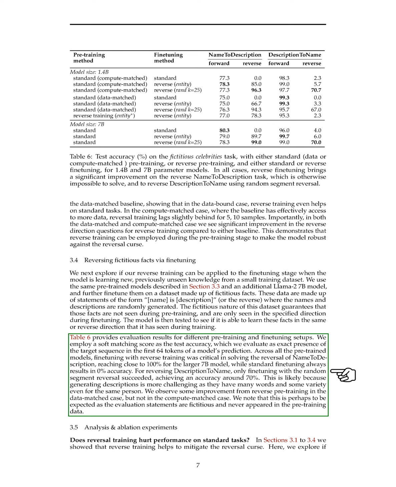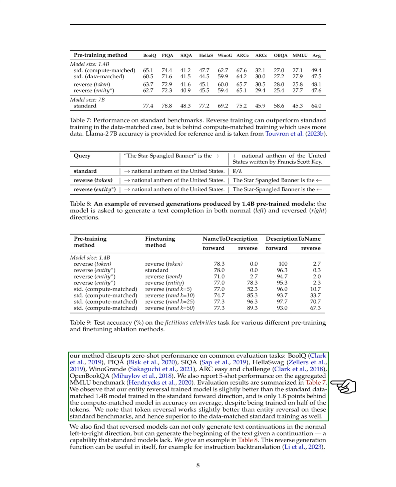Section. Does reversal training hurt performance on standard tasks? In this section, we explored if our method disrupts zero-shot performance on common evaluation tasks such as BoolQ, PIQA, SIQA, HellaSwag, WinoGrande, ARC Easy and Challenge, OpenBookQA. We also looked at 5-shot performance on the aggregated MMLU benchmark. Our evaluation results showed that our entity reversal trained model performs slightly better than the standard data matched 1.4B model trained in the standard forward direction.